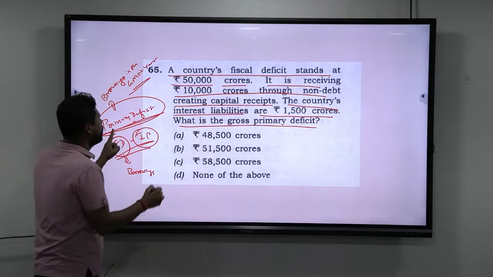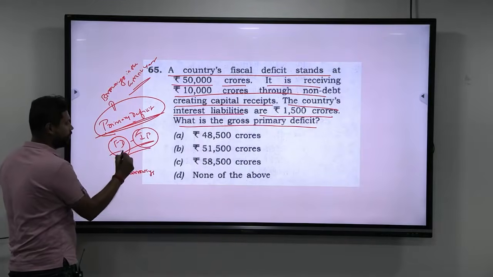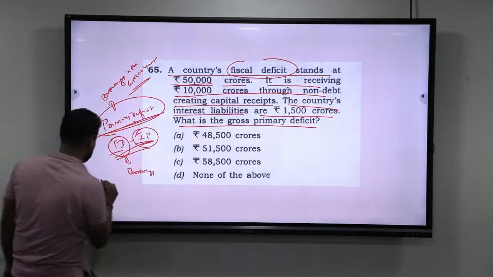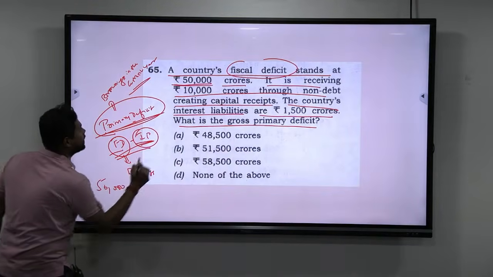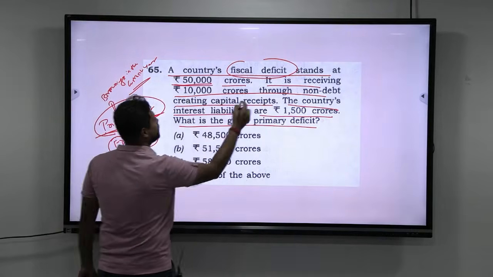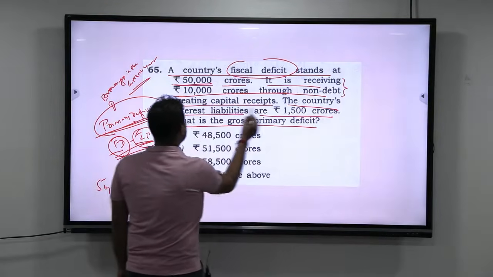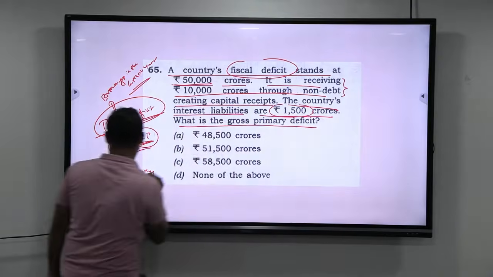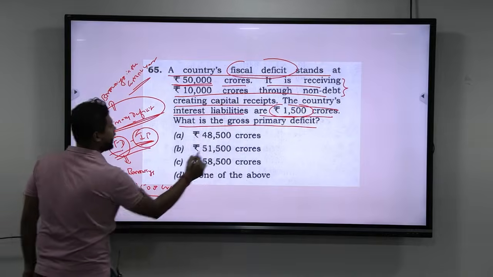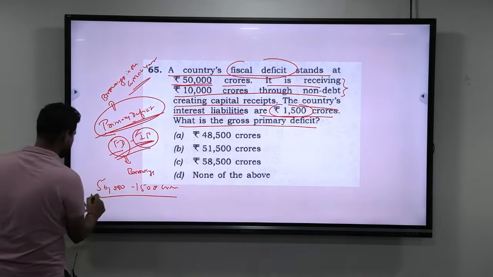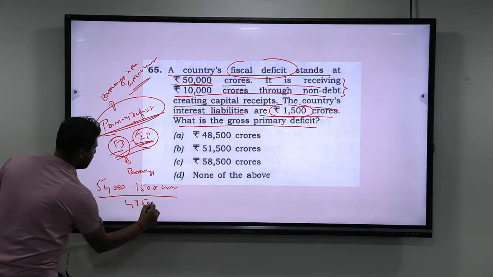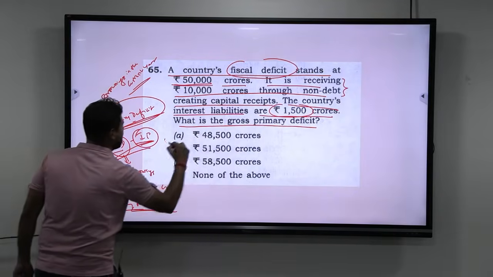Okay. So now look at this. For primary deficit, you need fiscal deficit and interest payment. A country's fiscal deficit stands at 50,000 crores. So you have 50,000 crores here. It is receiving 10,000 crores through non-debt creating capital receipts. Okay, let us keep this aside. The country's interest liabilities are 1,500 crores. Then what is the gross primary deficit? You just have to take the difference of this. This will come up to 48,500 crores. So the answer is A.